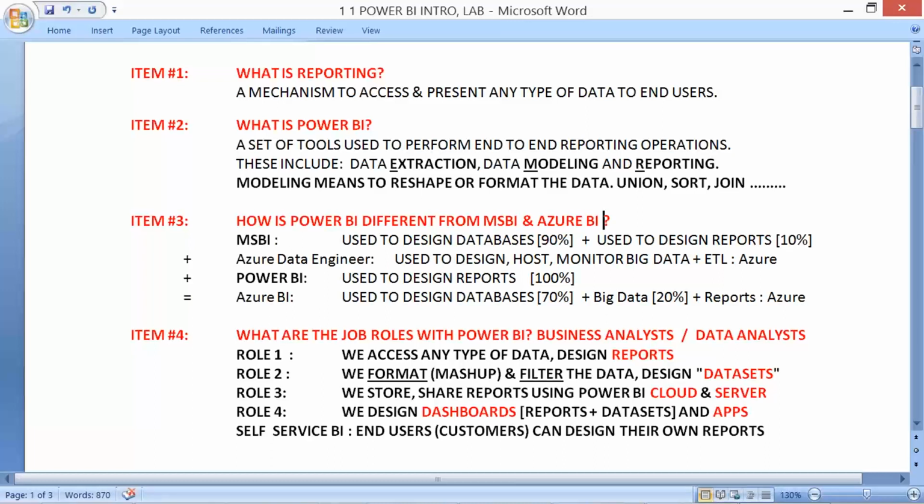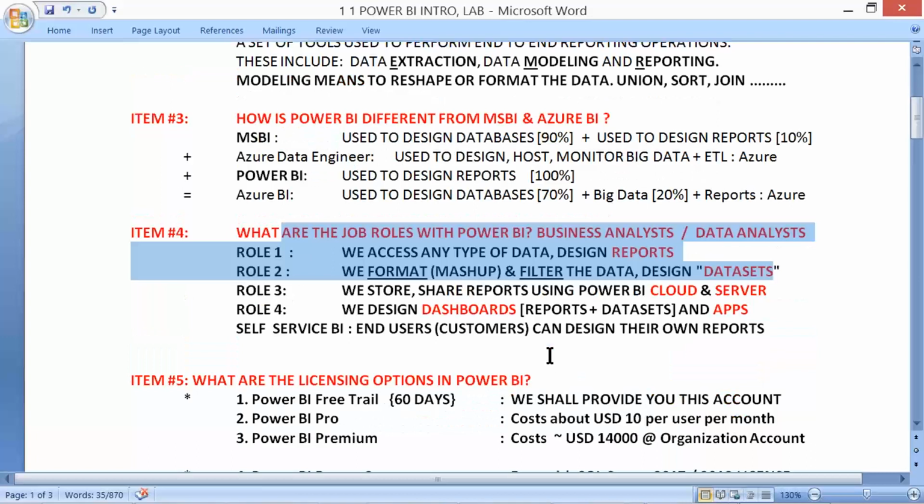So Power BI is not isolated. It is just a cream on top of a cake. There are different types of cake: a hard cake, MSBI, or a cool cake, Azure BI, and the common cream is Power BI. As simple as that. And next, job roles. This is all about reports and data sets that we need to practice.